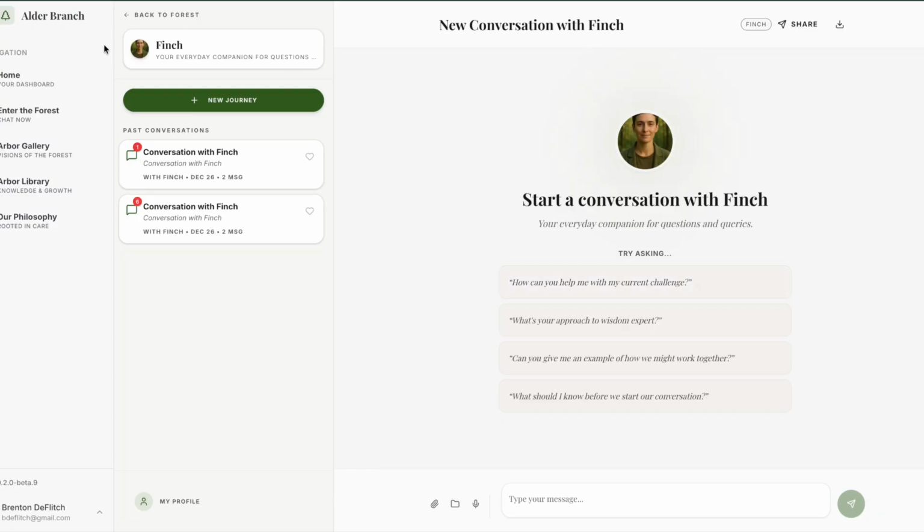So again, here at this window, you're going to have over on the left your normal menu. You can go back to the forest at the top. You can always have other options to click. But here's Finch here in the middle left. You can start a new journey. You can see previous. You can favorite. You can delete. Yes, you do have the ability to delete your data here as soon as it compiles.